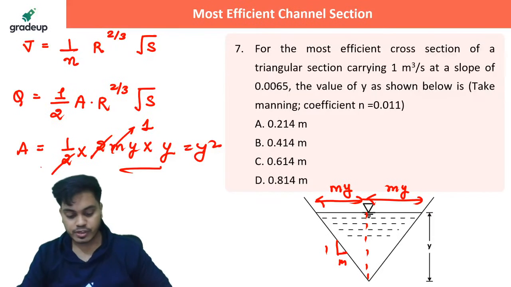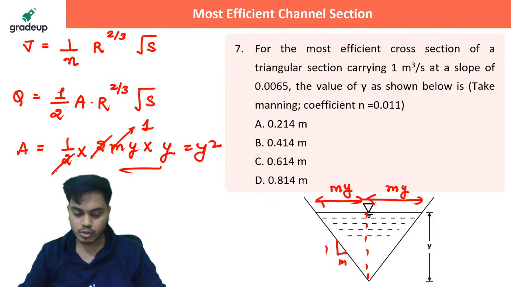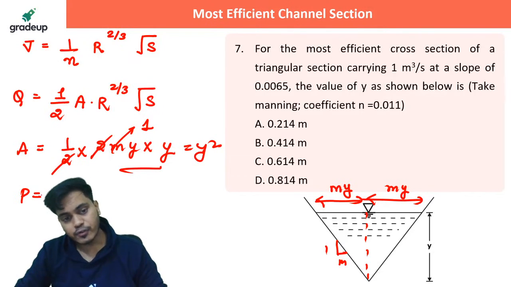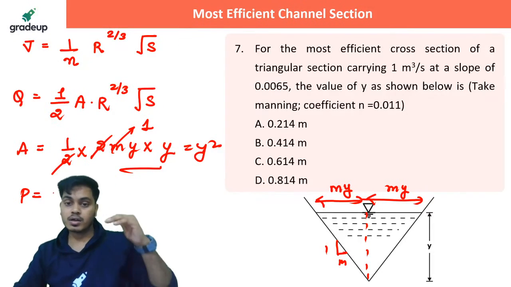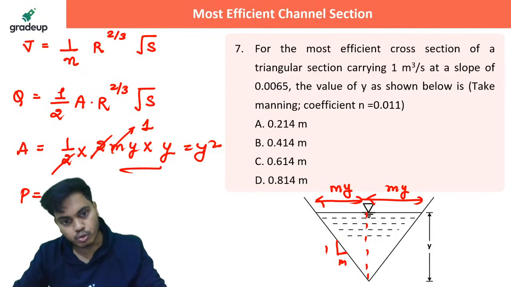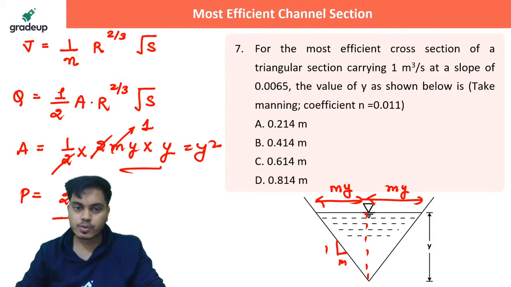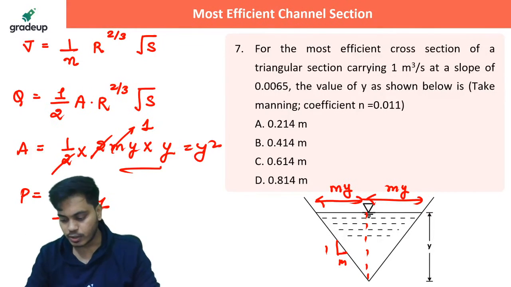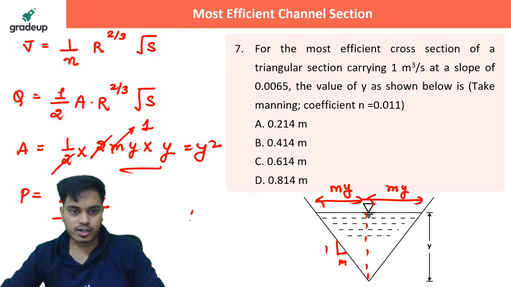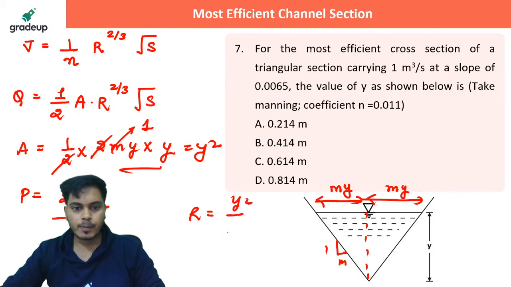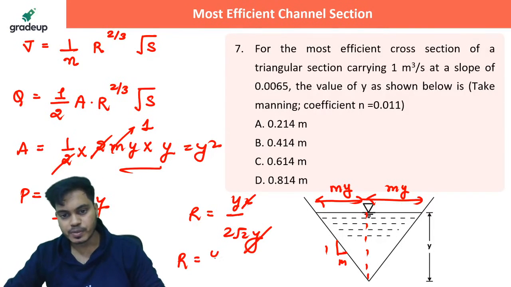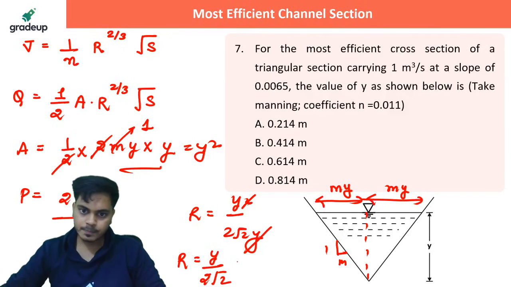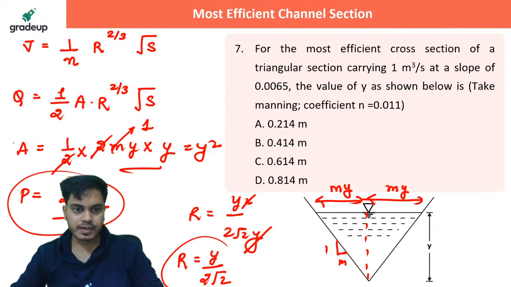Next parameter, the wetted perimeter, that too is simple to get, right? What should be the wetted perimeter, guys? The wetted perimeter for the most economical triangular channel section will be 2 root 2 y. We have all the values. Put the values in the equation and get me the answer, everybody, with full power. Hydraulic radius, y square upon 2 root 2 y. So y to y is cancelling out, so hydraulic radius should be y by 2 root 2. Clear?